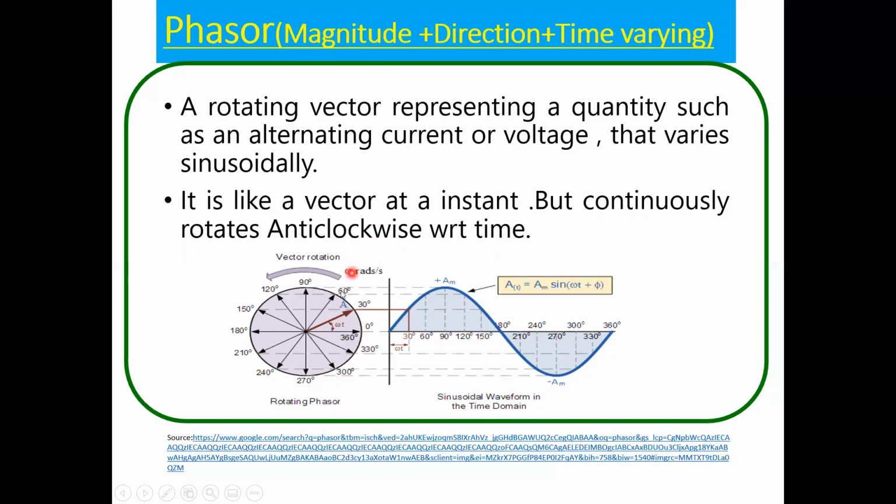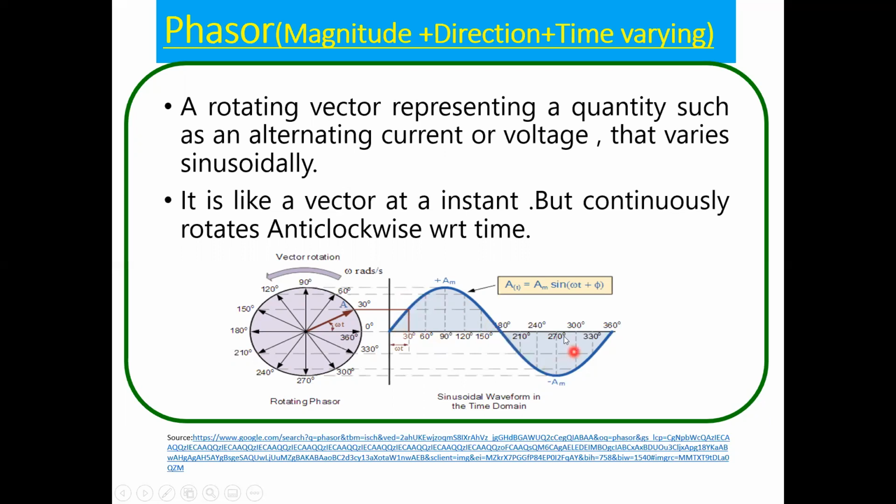Let this be the vector quantity with its direction. This is the magnitude. It is rotating anti-clockwise with respect to time at a speed of omega radians per second. If I project this onto the x and y axes, it becomes a sinusoidal waveform.